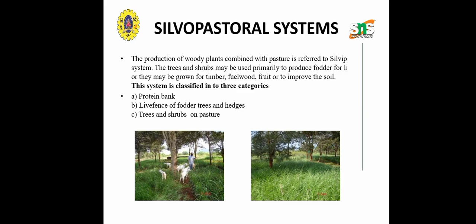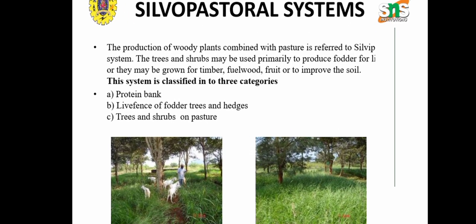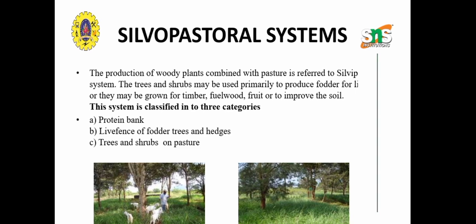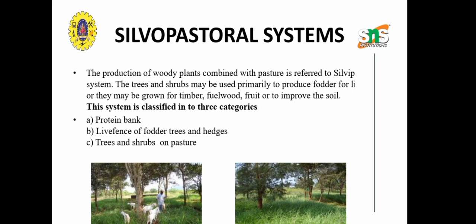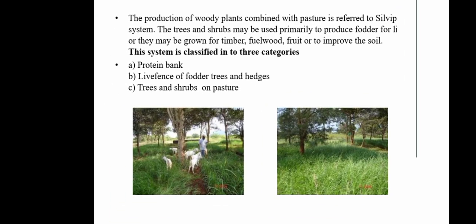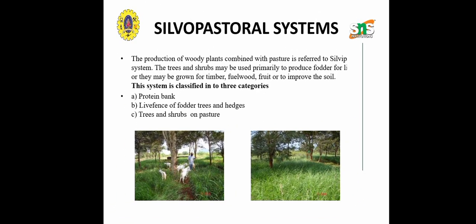Traditionally, silvopastoral systems involve grazing livestock in wooded rangelands and incorporating trees and pastures for shade and timber. This system is again classified into three categories: protein bank, living fence of fodder trees and hedges, and trees and shrubs on pasture. The picture shows the integration of trees, fodder, and animals.